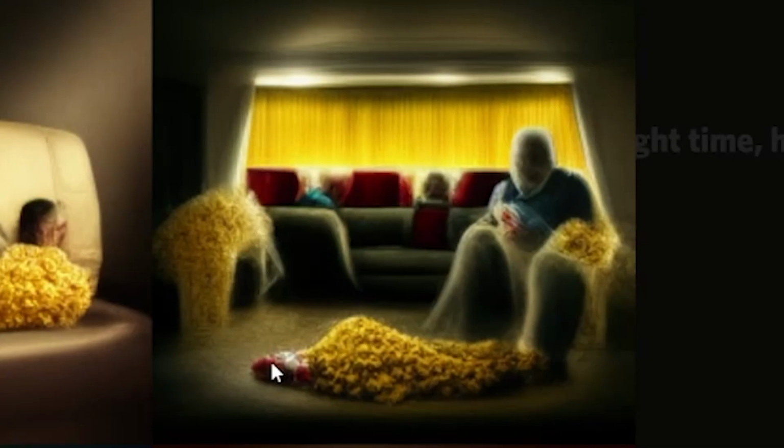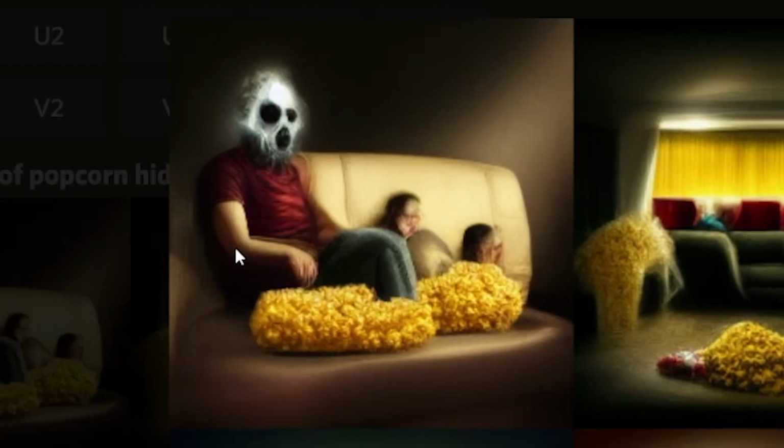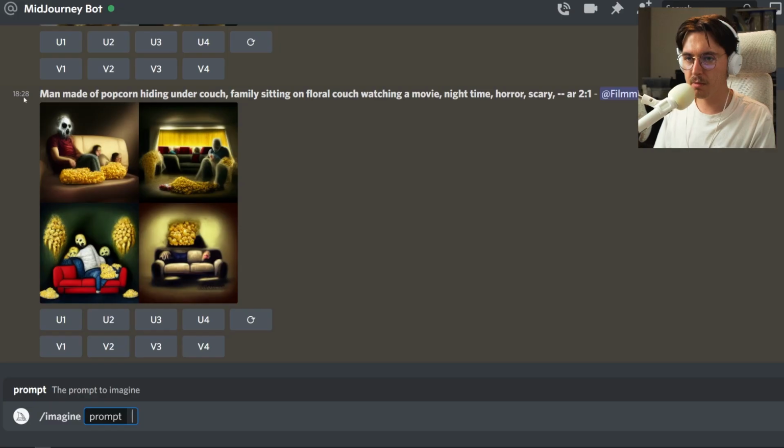Whoa. Oh, I don't know. These are so spooky. It looks like maybe there's some blood there, and he's got blood on his hands, and there's blood on the popcorn. So that almost worked, though. This one is looking pretty good, right? Like the one in the top left. So we're kind of close. Man made of popcorn hiding under couches may be a little too complicated for the AI.